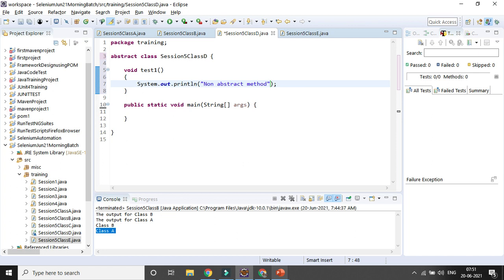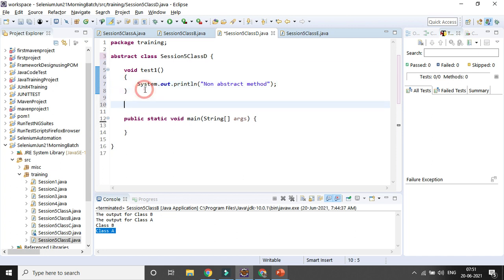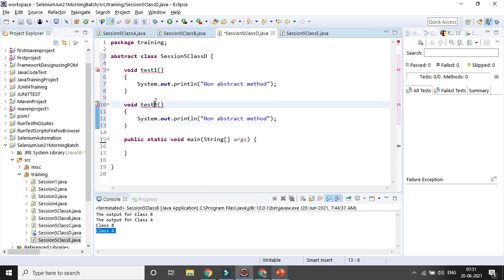And I will create another method which is abstract in nature. I can give the method name as test2 and declare it abstract. Okay, abstract method.